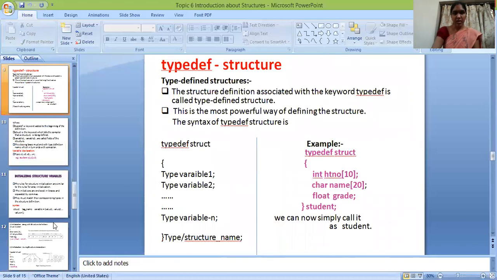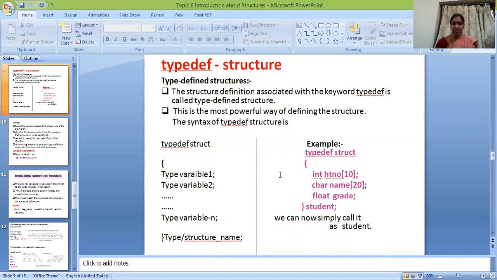Next, typedef structure. A structure definition associated with the keyword typedef is called a type defined structure. This is the most powerful way of defining a structure. The syntax of typedef structure is: typedef struct, within the braces type variable 1, variable 2, and so on up to variable n, then the type or structure name.